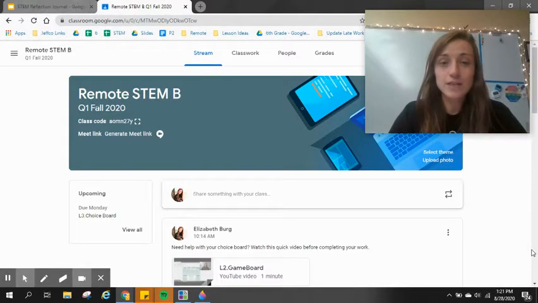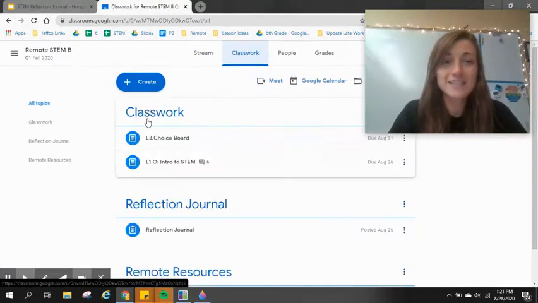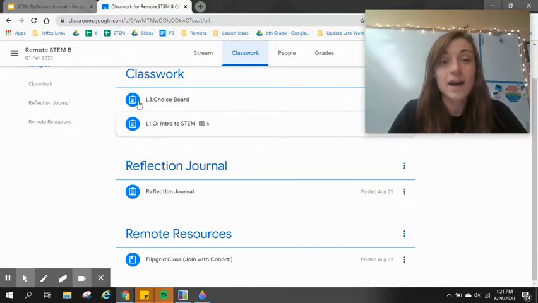Click into Google Classroom, you're going to see a few things. You're going to see anything that's due for the day on the upcoming side. So that's a great way to make sure that you're getting your work done. It's linked on the left side. You can also go into classwork. In classwork, you're going to find everything that you need for class. You'll see that you had your choice board from Friday and your first lesson.